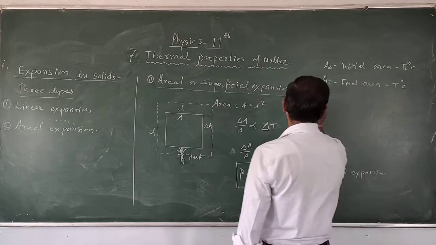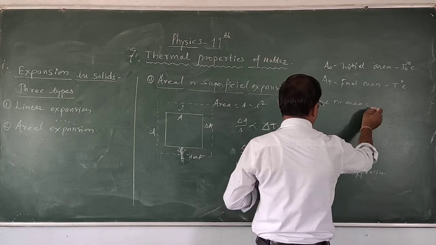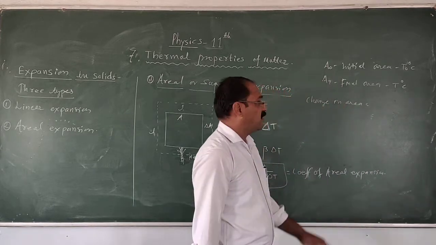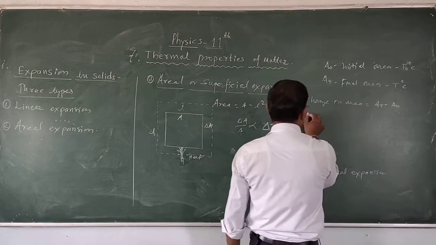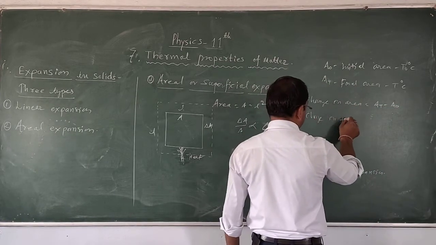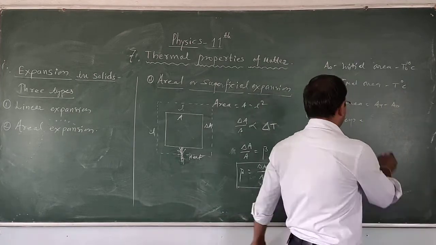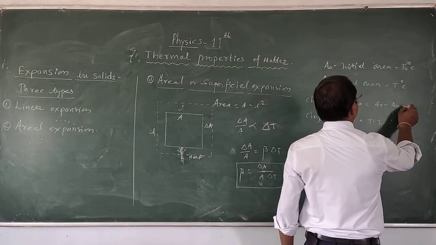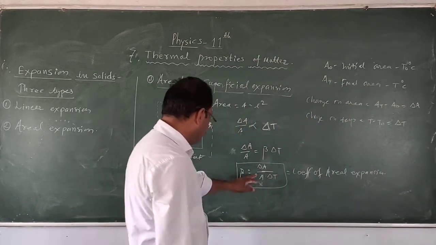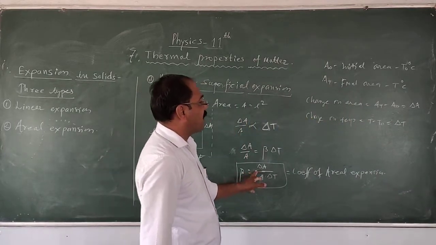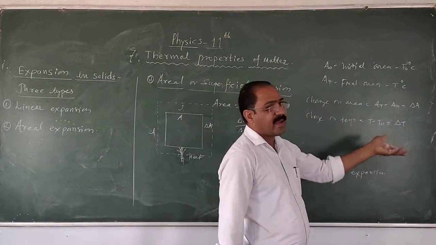So here change in area is equal to what? That is AT minus A0 होगा. और change in temperature कितना, फाइनल टेम्परेचर T, इनिशियल टेम्परेचर कितना है T0, therefore ये होगा T minus T0. इसे क्या बोलते हैं डेल्टा T. So here instead of this delta A we can put here AT minus A0, and instead of this delta T we can put here the T minus T0.